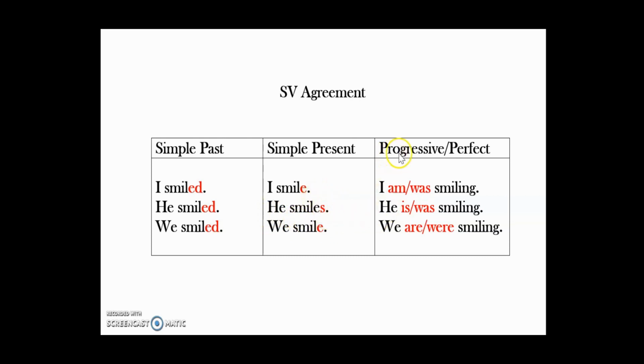The same applies in progressive tenses or perfect tenses, in present progressive and past progressive, and in present perfect. For example, I am or I was smiling. He is or he was smiling. We are or we were smiling. So we have to change the verb to be depending on the subject. And we say the subject-verb agreement takes place here.